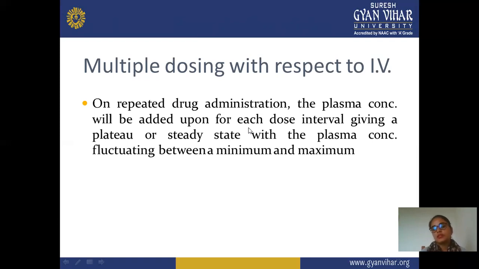Means we are comparing the repetitive dose of plasma drug concentration, and each dose interval is required to show the plateau and steady state of the plasma concentration. The concentration will fluctuate between minimum and maximum concentration.